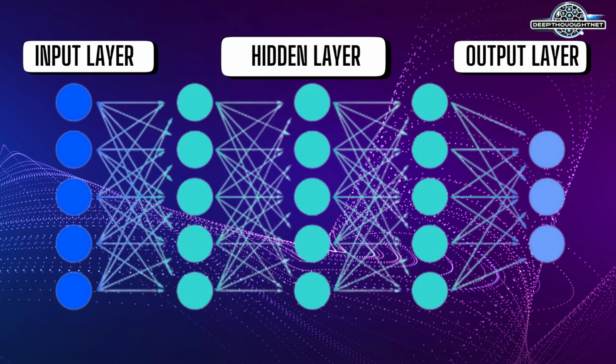For the training process, deep learning models require large datasets and high computational power, GPUs or TPUs. The model improves over time by adjusting weights using an optimization algorithm called backpropagation. Let us check some real-world examples of deep learning.